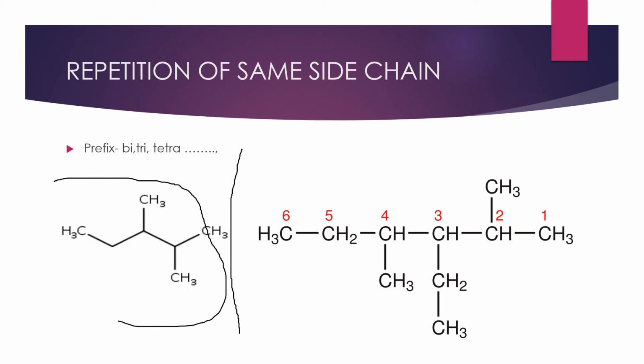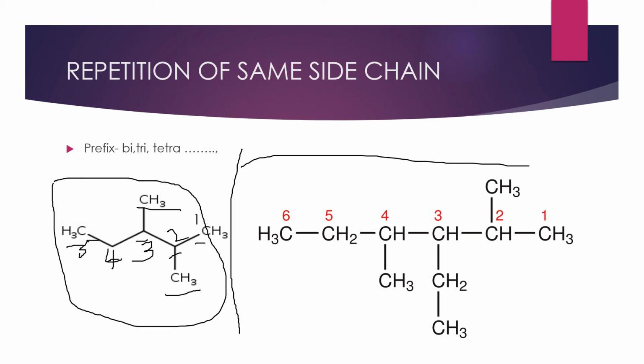If you see, we have here a total number of carbons, 1, 2, 3, 4, 5. So 5 carbons are there. We have to give the numbering from here now, 1, 2, 3, 4, 5. On this, the second carbon and third carbon have methyl groups. So that is why we can write the name of this compound as 2,3-dimethyl pentane. 2,3-dimethyl pentane.